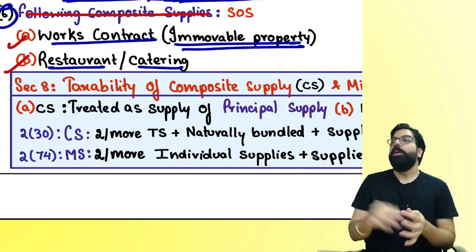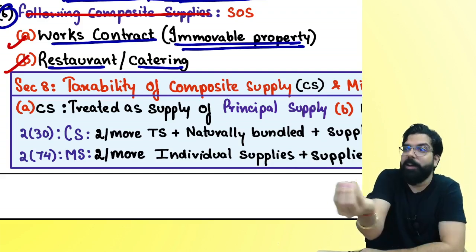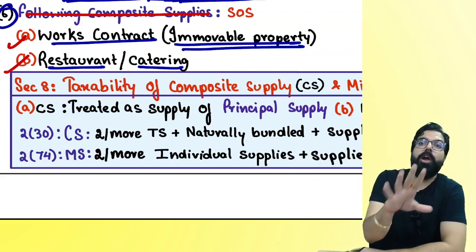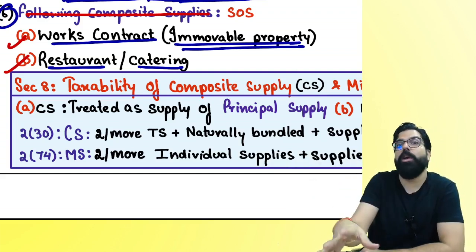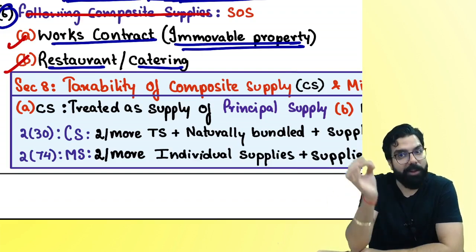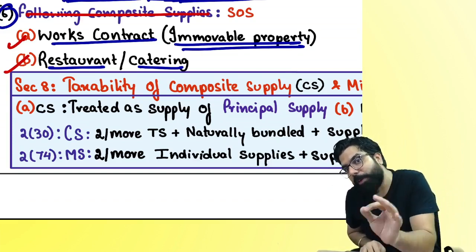Supply of service. You went to a self-service restaurant. 99% was food, only little service. Are they giving you goods or service? Service. Always remember, whether it is a 5-star restaurant or a self-service restaurant, when it gives you the bill, it will always charge you GST at the rate of supply of service, because restaurant and catering is always a supply of service.